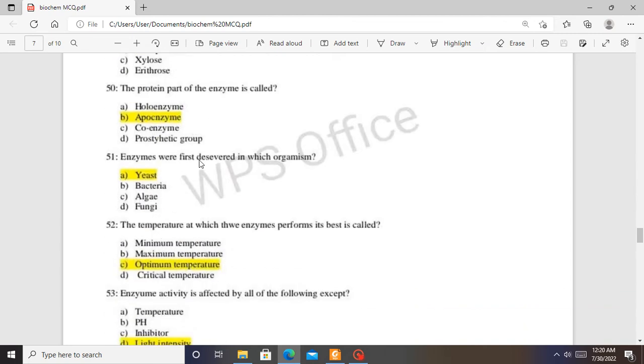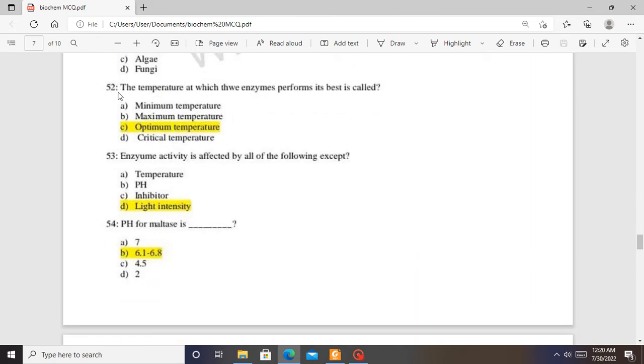Enzymes were first discovered in which organism? So they were first discovered in yeast. Yeast was the first organism in which enzyme was discovered. The temperature at which an enzyme performs its best is called. So the answer is optimum temperature. This is the temperature at which each enzyme performs best in its activity. Optimum temperature.